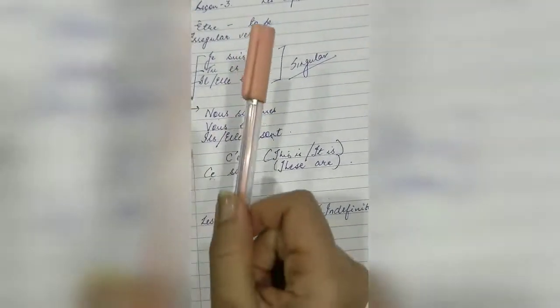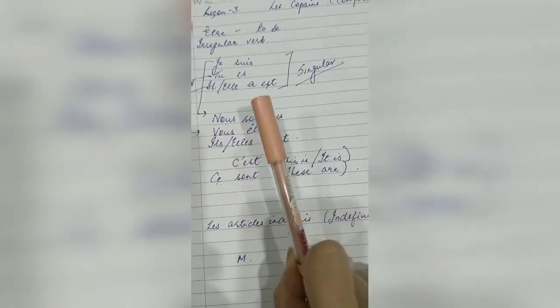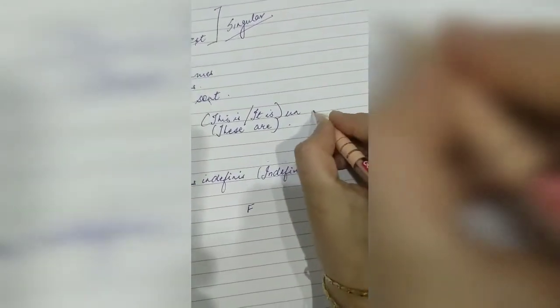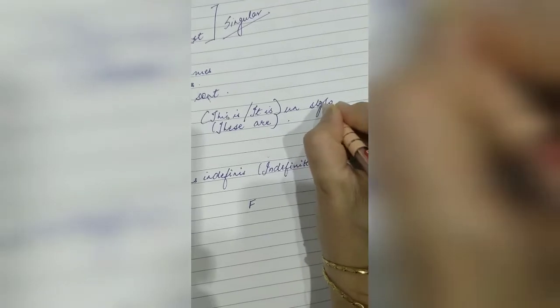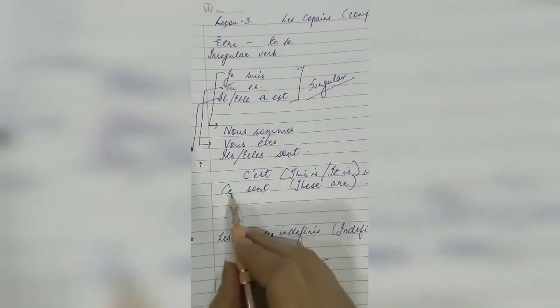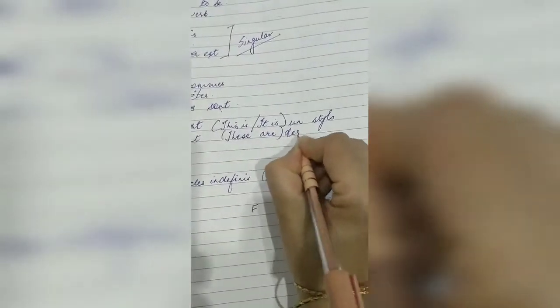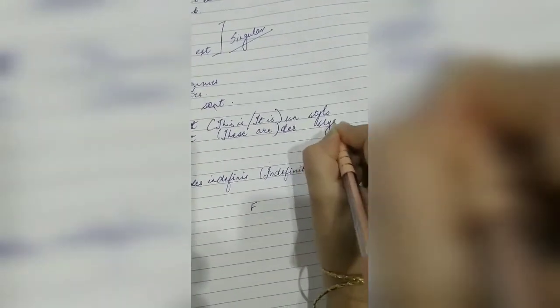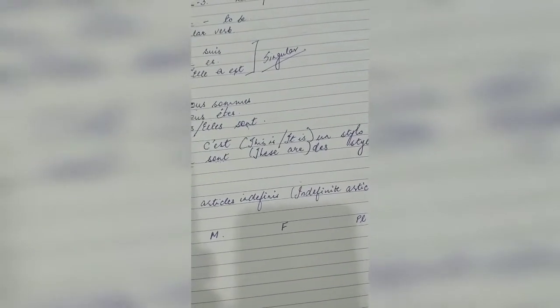If I want to say this is a pen, what am I going to say? C'est un stylo. Like that. C'est un stylo. And if I want to say these are some pens, what will I write? Ce sont. Un becomes des and stylo becomes stylos. Like that. These are some pens. This is how we make it.